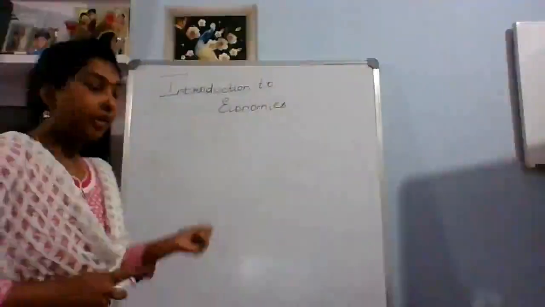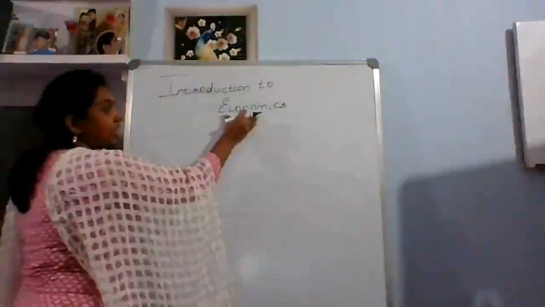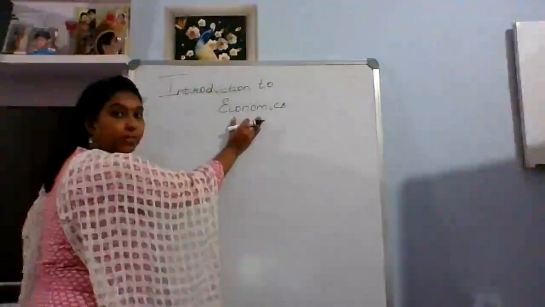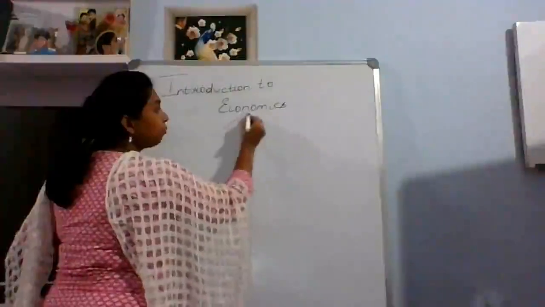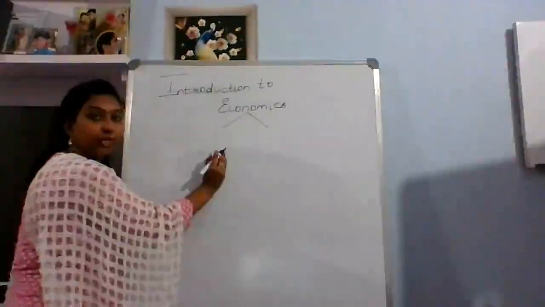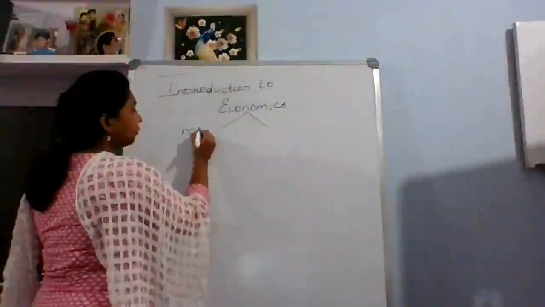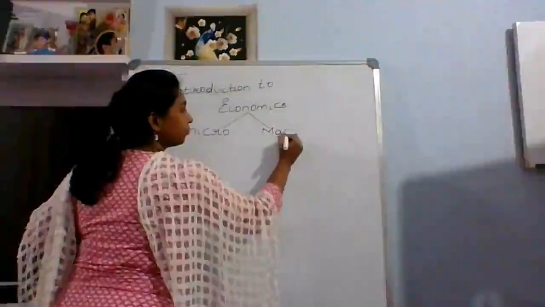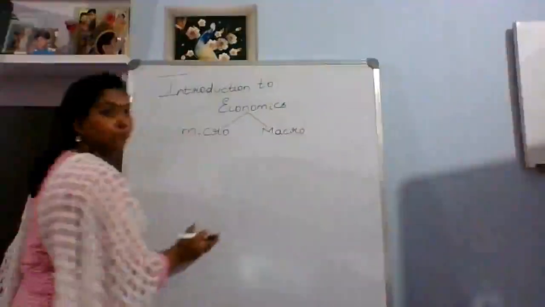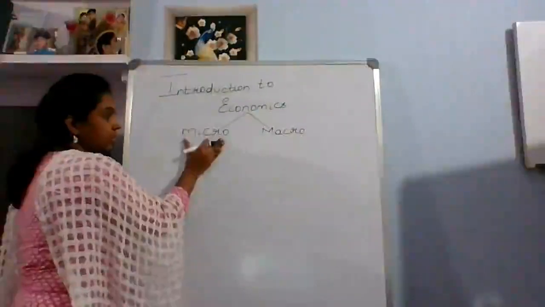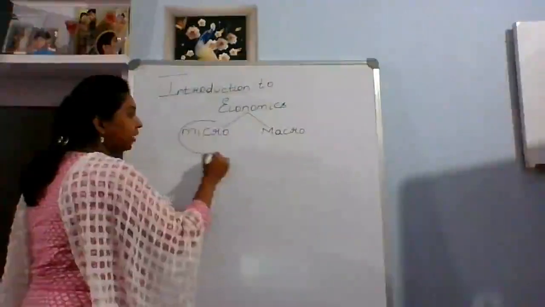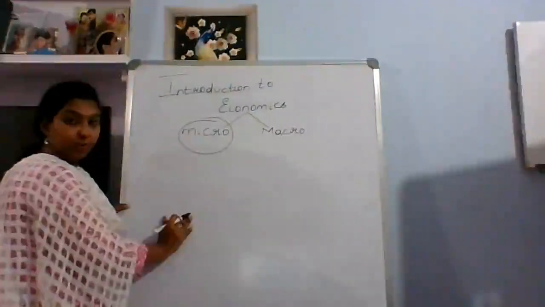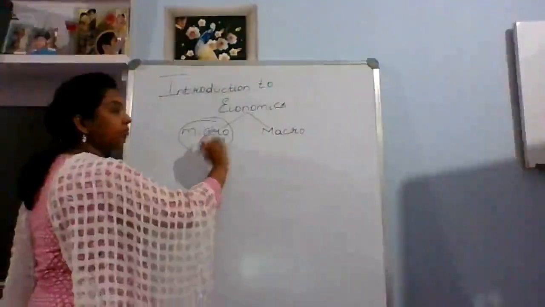Now, after understanding economics, let us understand the two important branches of economics: micro and macro. The first chapter consists only of microeconomics. So let us understand the meaning of micro and macro.